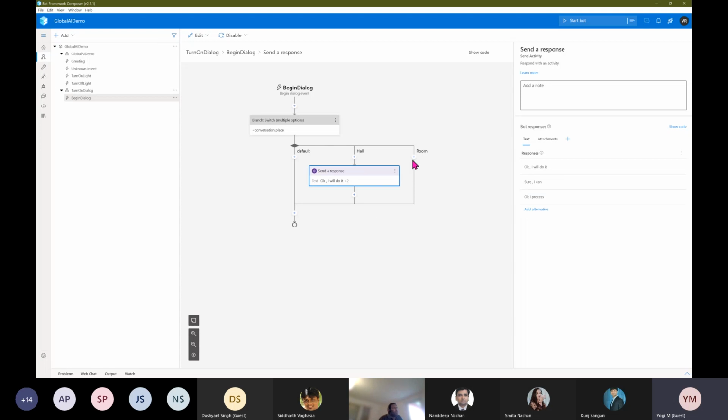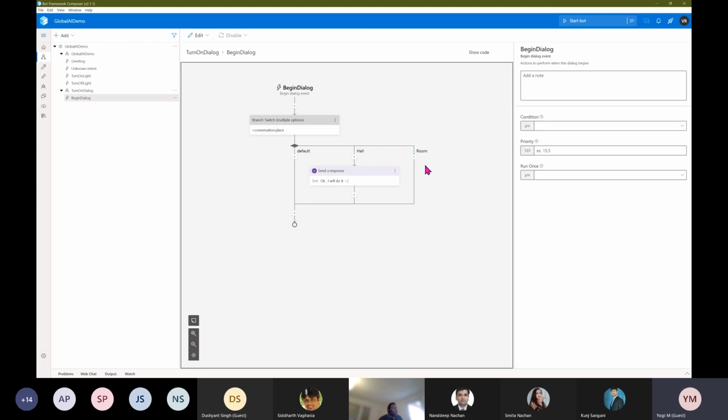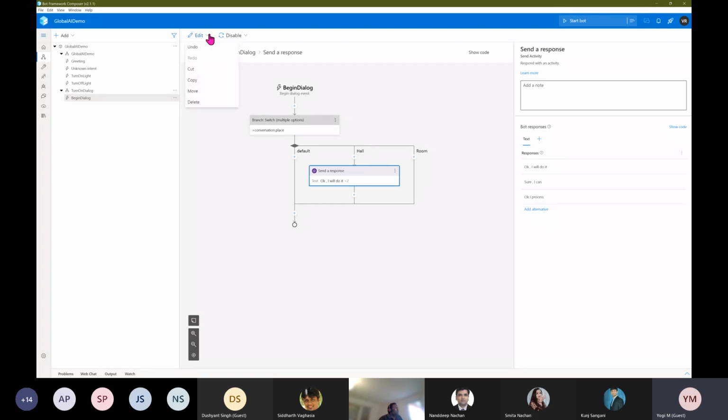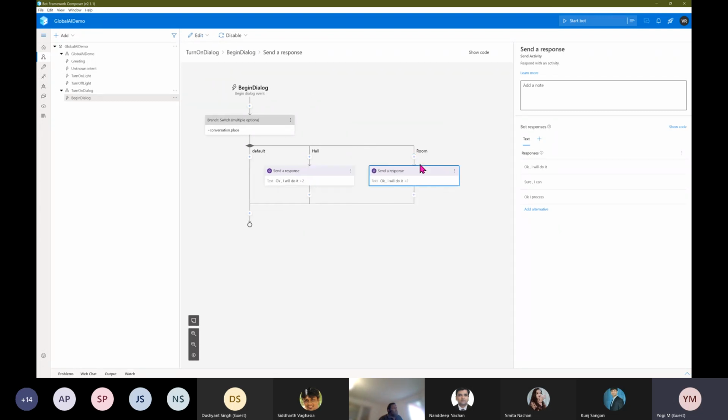For example, for room also you can go and define it. Instead of going and adding it every time, you can easily copy the same to here also. I just select this one, go to edit, copy, and paste it. So this is also a productivity improvement. You don't need to write it again. Maybe if you want to add another line, okay, I'll do it.